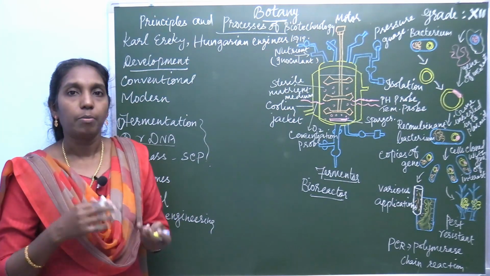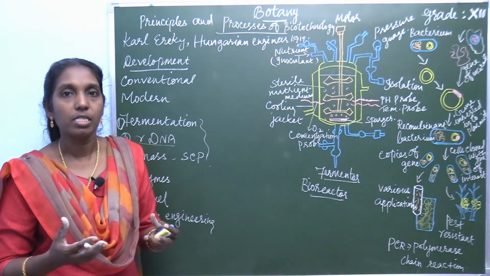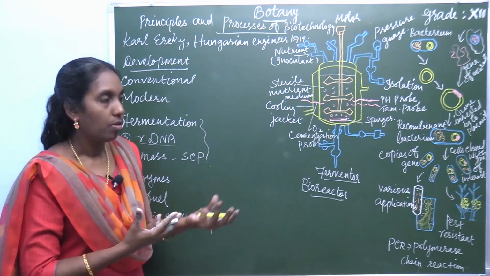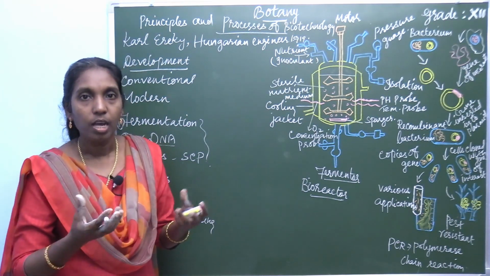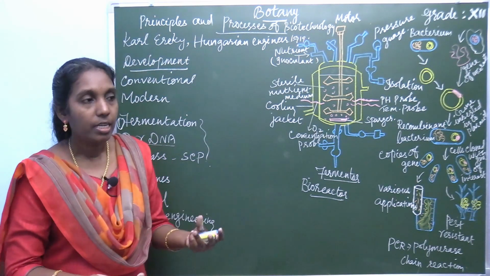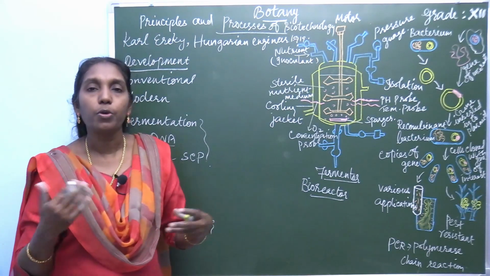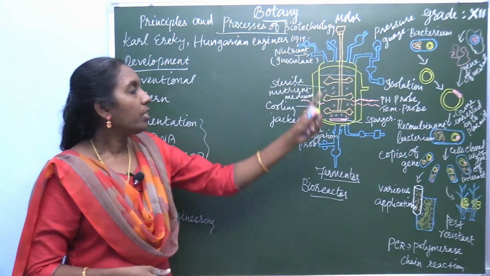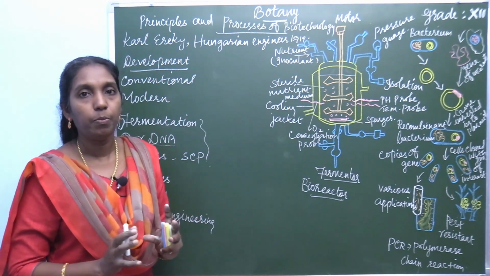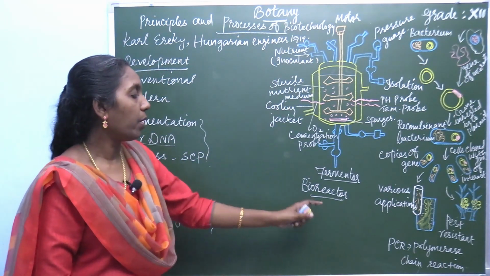Some microbes, bacteria or fungi or other microscopic organisms, are grown in the substrate to produce a product. So this fermenter is very important. What is meant by fermenter or bioreactor?